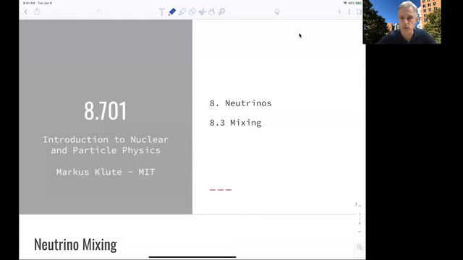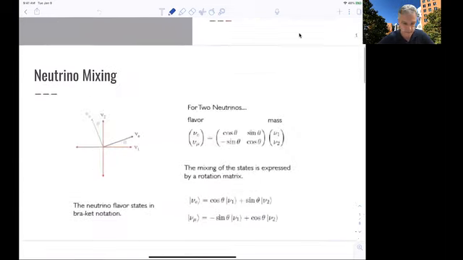Welcome back to 8701. We have seen in the previous video how neutrinos can acquire mass. When they have mass, their weak eigenstate is not equal to their mass eigenstate. So we observe the same mixing as we have seen in the quark sector. So let's review this a little bit.